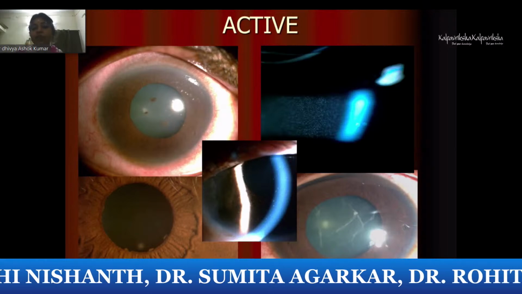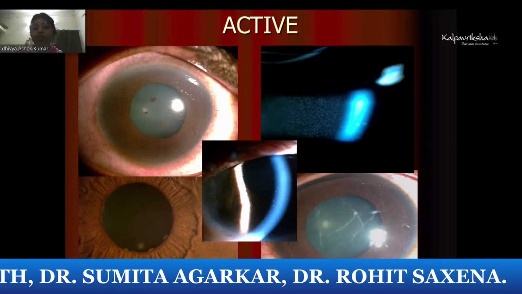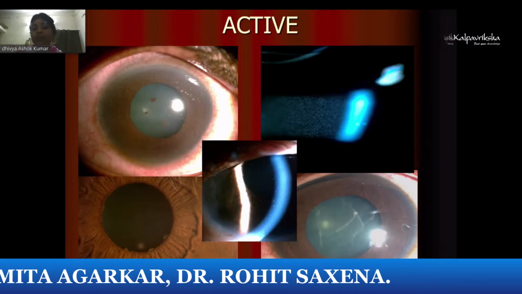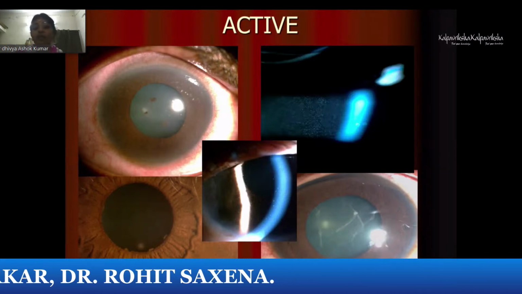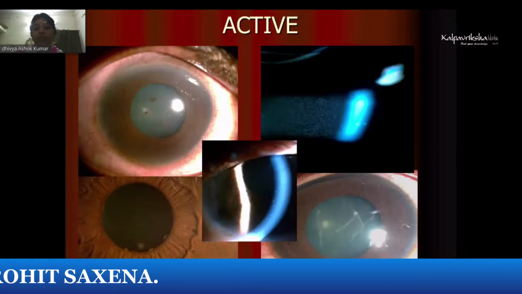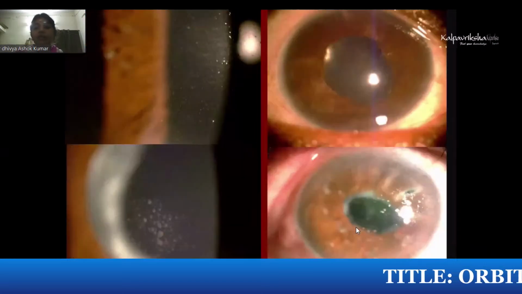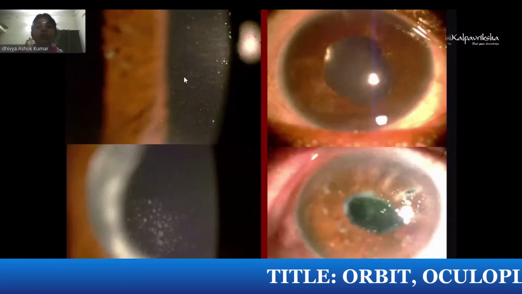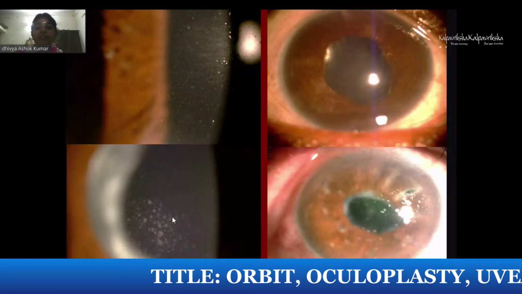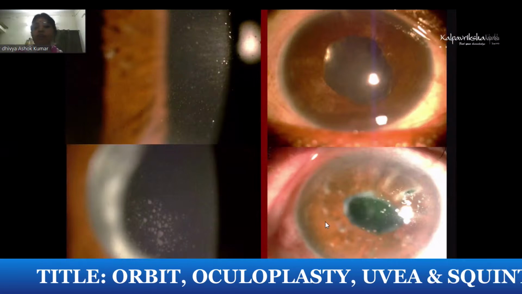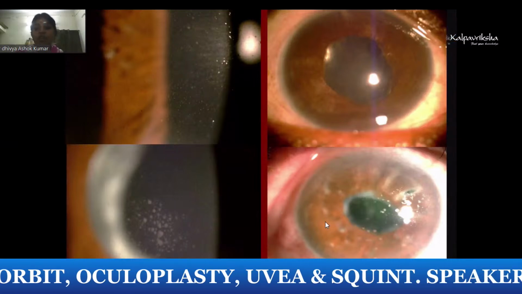You grade it. And you also look at the cornea for endothelial KPs, which could be stellate KPs or large granulomatous KPs, which can be of the mutton fat type. You also look for nodules on the pupil. Sometimes you can see fibrin membranes like this in the anterior chamber covering the pupil also. Endothelial pigments and mutton fat KPs, with a greasy appearance, tell you about the granulomatous nature of the uveitis.